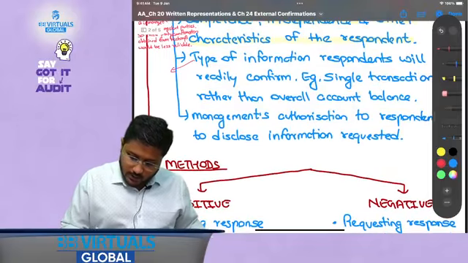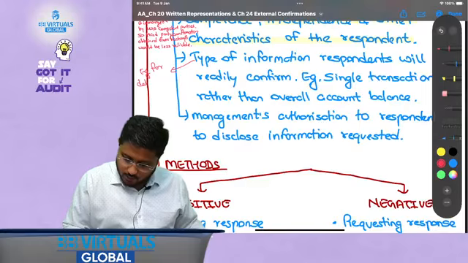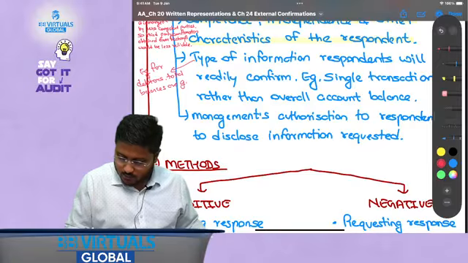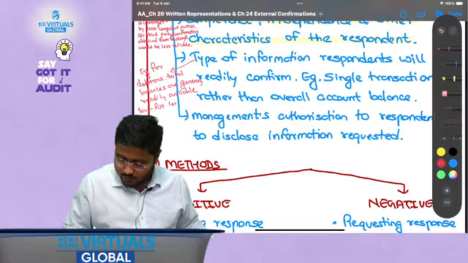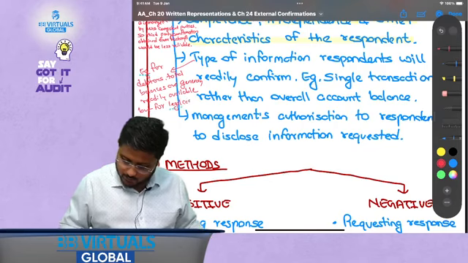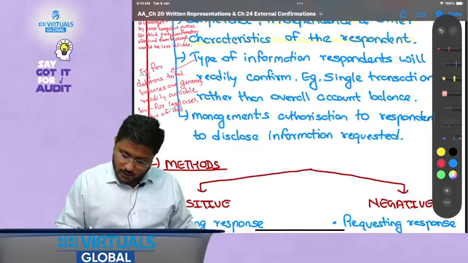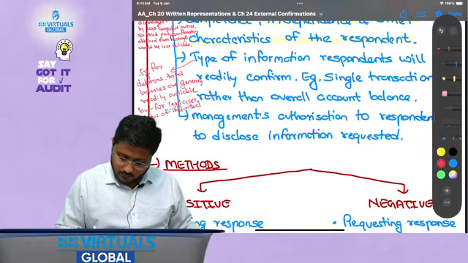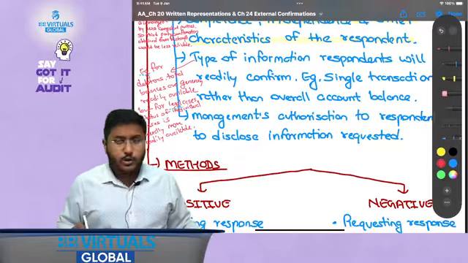So for example, for debtors, total balances are generally readily available, but for legal cases, the status of individual cases is generally more readily available. I hope this is clear.